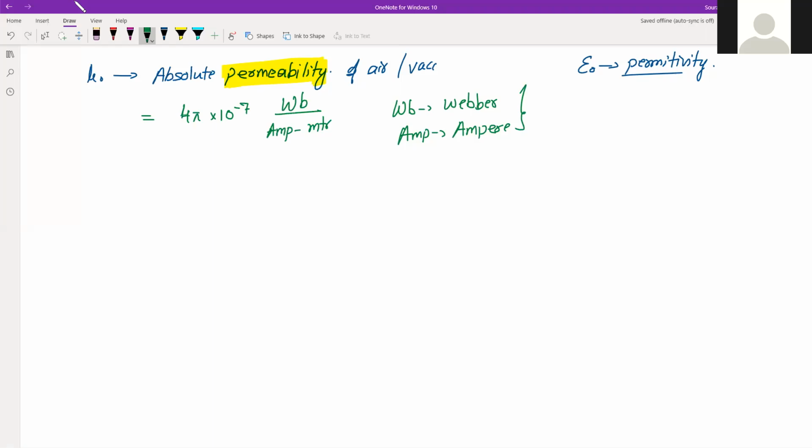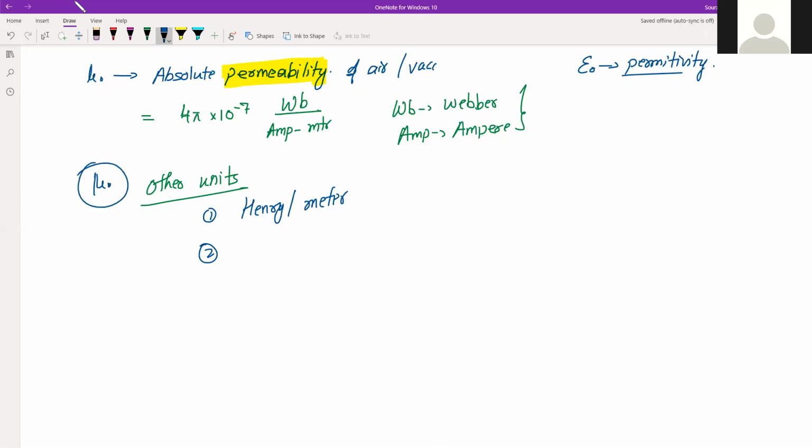Now there are some other units of this as well. So let's see those other units. The other units are Henry per meter. These are units of mu naught itself, right?